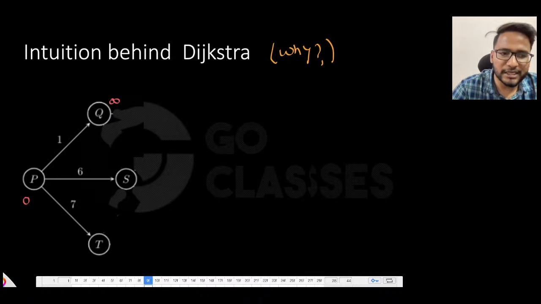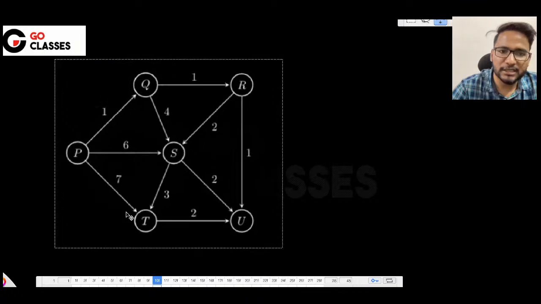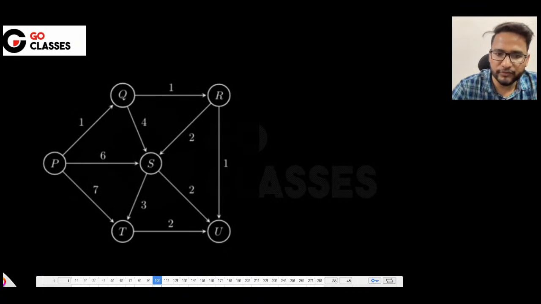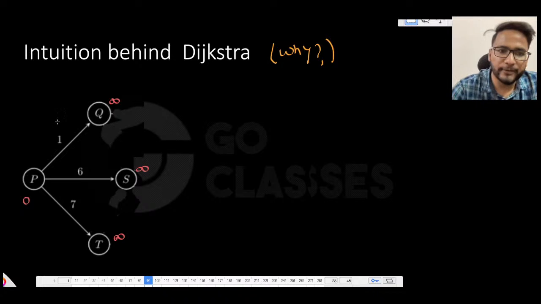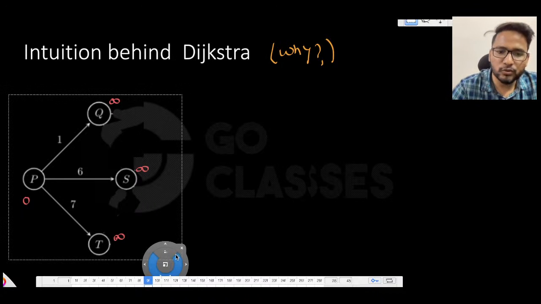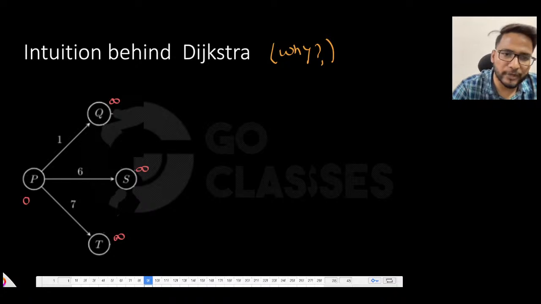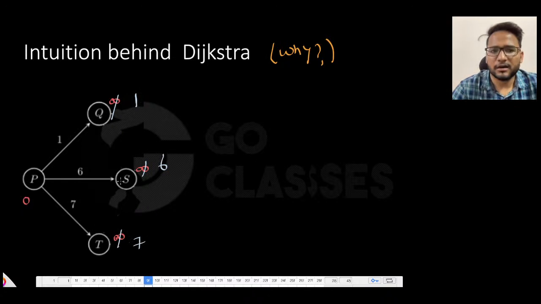Anyway, initially everything is infinity. Then you relax all the outgoing edges from P. That's what you did, right? I hope you remember. Initially in this graph it is 0 and everything was infinity. Then you relax all the outgoing edges from P. Let's just do it. Then what will happen? This will be 0, sorry, this will be 1, this will be 6, and this will be 7. That's all. These are the neighbors of P, and the remaining entries will be just infinity for now, right? In this iteration, the remaining entries will be just infinity.